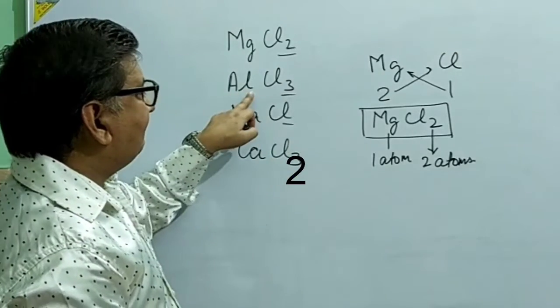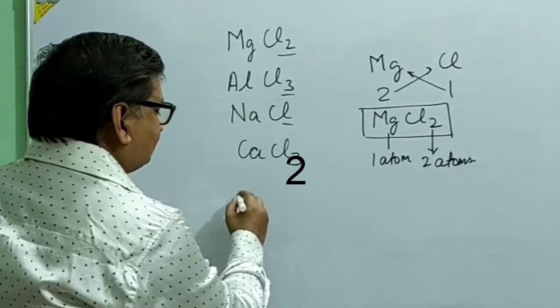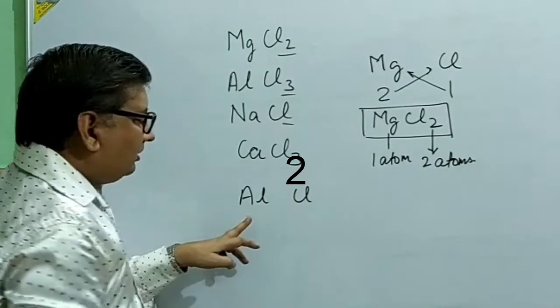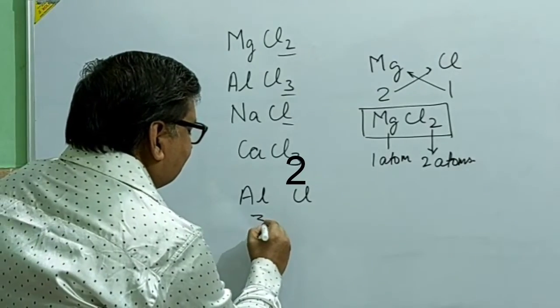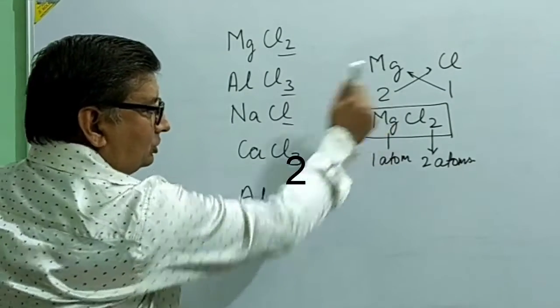Now if I take a second example like AlCl3, we already know that the valency of Al is 3 and the valency of chlorine is 1, as we have seen there also.